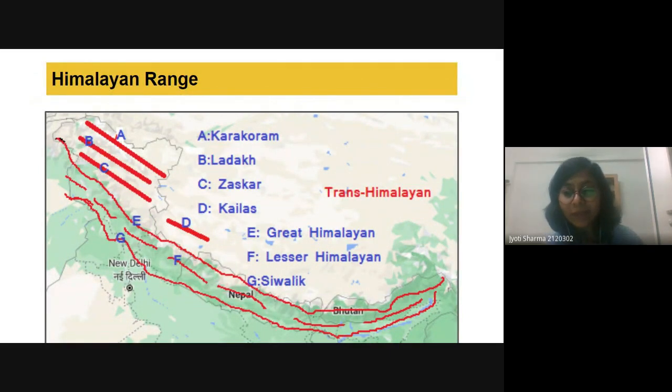Can anyone tell me what's the difference between mountains, range, and hills? Because this is here. Okay, Kuldeep. Yes, Danish, you lagged behind. Okay, Kuldeep, tell me the answer.